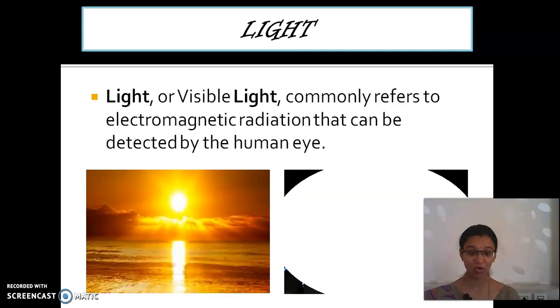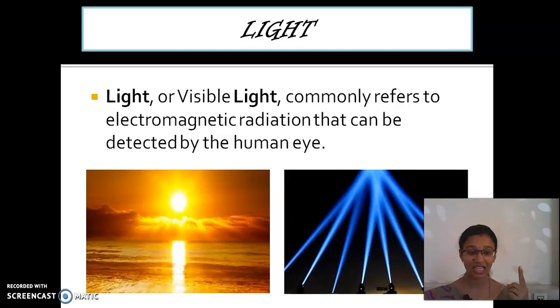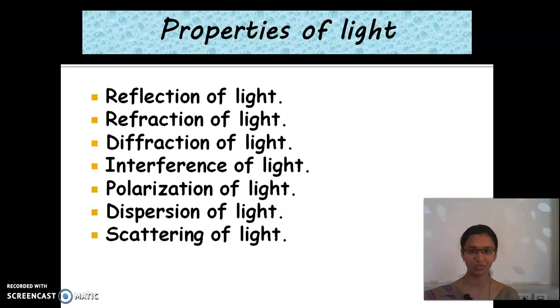We had seen about luminous objects and non-luminous objects. Now tell me what is meant by luminous objects. Those which emit their own light are called luminous objects, and the objects which do not emit their own light are called non-luminous objects.